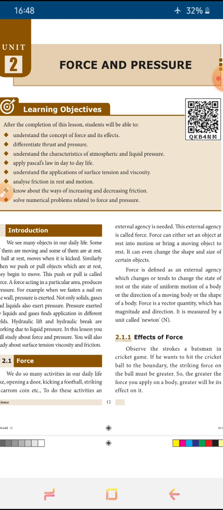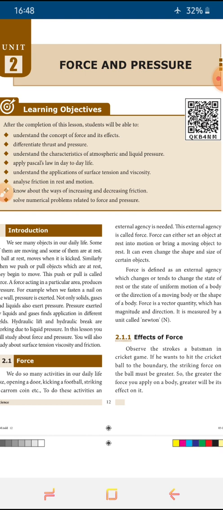Everything was discussed in previous classes. That unit was measurement. So after unit number 1, now we are entering into unit number 2.